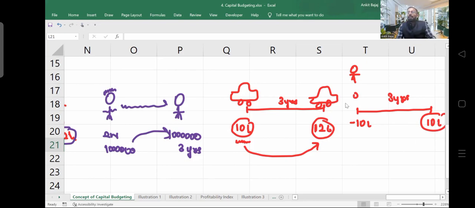You won't be able to buy this sedan after 3 years at 10 lakh. You have to pay 12 lakh. So the value of money is decreasing if you are not investing it properly, and you have given money without charging any interest. It means you are getting zero return from your money. So here, whenever we are earning any future cash flows, we have to calculate the present value of those future cash flows for today. We have to calculate the present value.